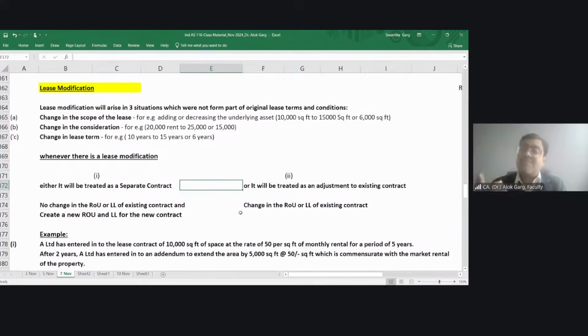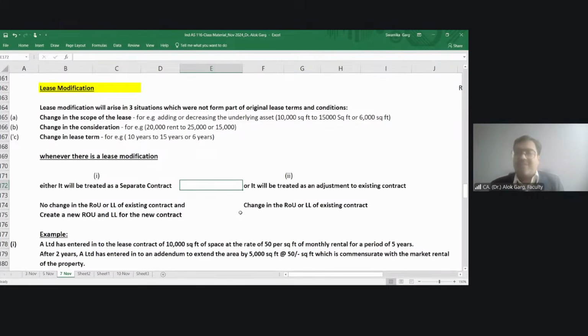Which variable rent has to be taken into the lease payments? Only that variable rent has to be considered into the lease payment which is on the basis of an index or a rate. And that was not on the basis of an index or a rate. That rental was on the basis of hourly usage of the equipment. But somewhere in the contract, a clause said that the company has to pay a minimum rental equivalent to the X hours of this equipment.